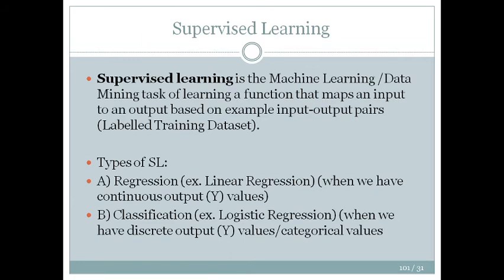Supervised learning is the machine learning or data mining task of learning a function that maps an input to an output based on example input output pairs. So you will have input output pairs, X and Y association, and you're simply going to find out what works best in that case. Under supervised learning there are two particular types: regression and classification.